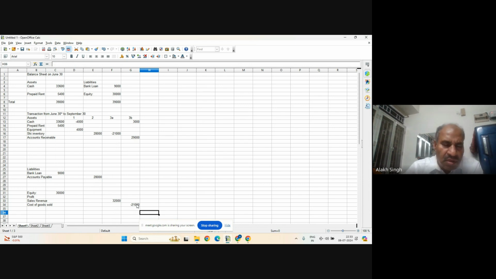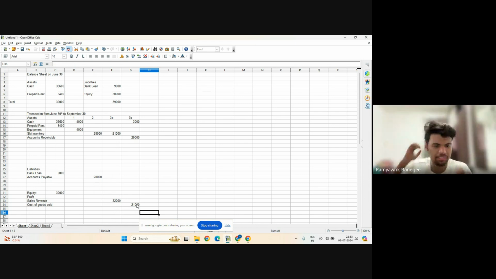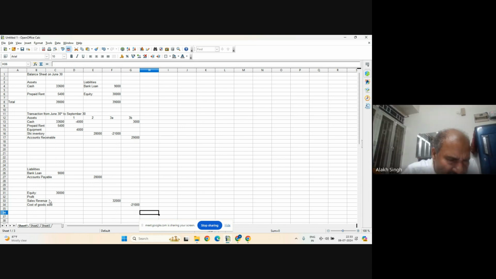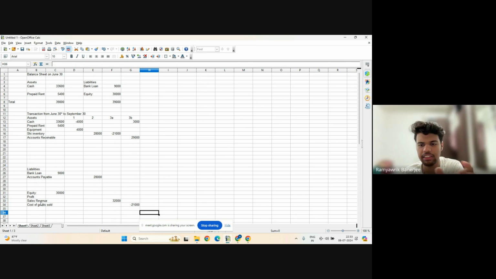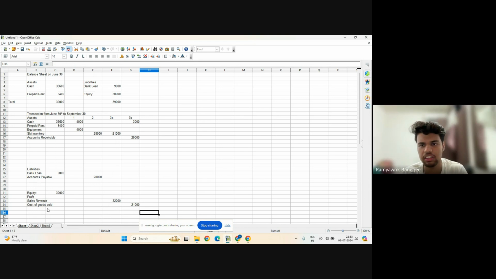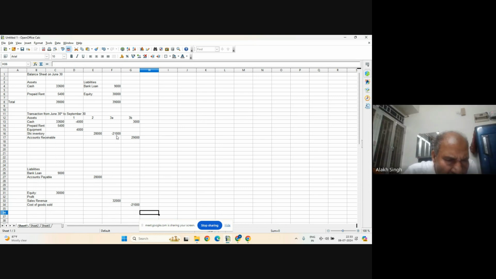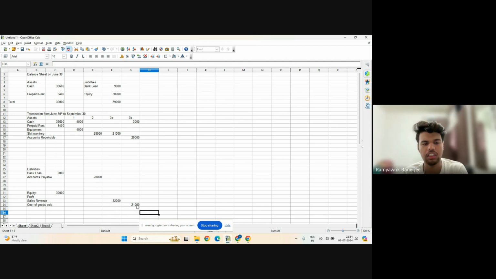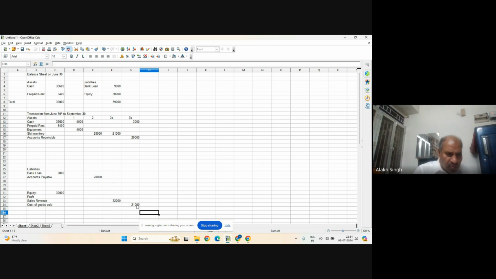Is it clear? Can you explain the last part once more? Why did we get the 21,000 in the last part? It has come from operation. Which part, the 3A versus 3B? This one, minus 21,000, and this minus 21,000. Yeah, this one is the cost of goods sold.